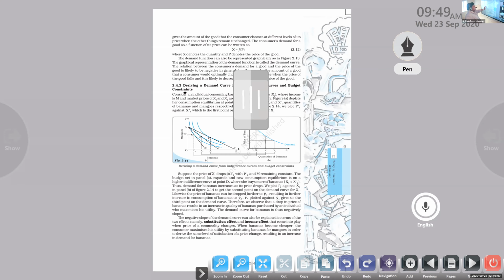Does anyone want to discuss the budget line? Does everyone know or not? Atul, can you hear me, Atul? Yes, sir. Okay, tell me, what do you mean by indifference curve?